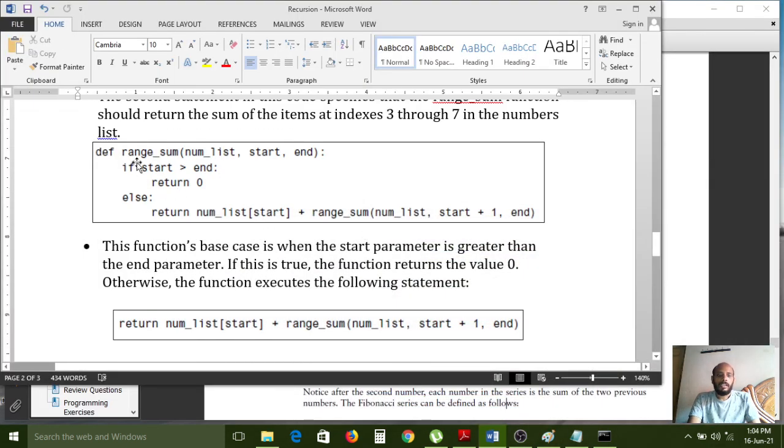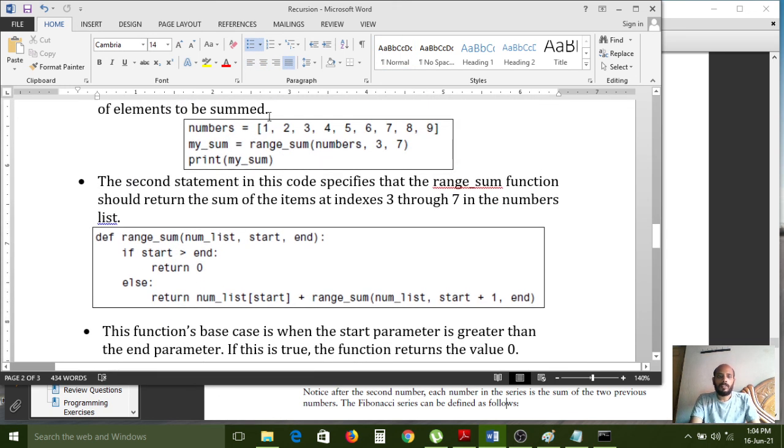For example, carefully observe here. These are my statements. Here I am calling, and this is the entire list I created with the numbers 1, 2, 3, 4, 5, 6, 7, 8, 9. 9 elements I have created. The index starts with 0, so in the 0th position we have number 1, first position 2, second position 3, third position 4, and like that 0, 1, 2, 3, 4, 5, 6, 7, 8.